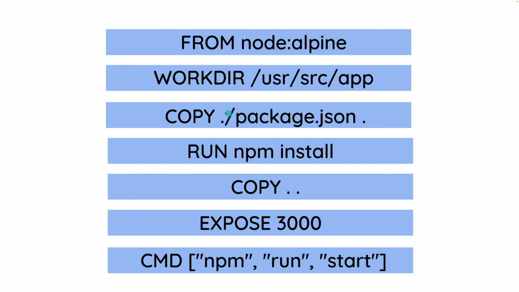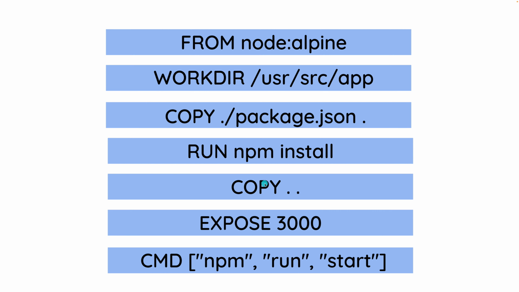So over here, instead of copying everything and then running npm install, the first thing that we're going to do is copy the package.json into the container. And if everything is the same, it's not going to go ahead and run npm install. And then we are going to copy the rest of the code.